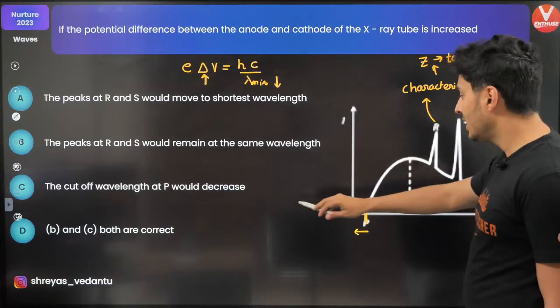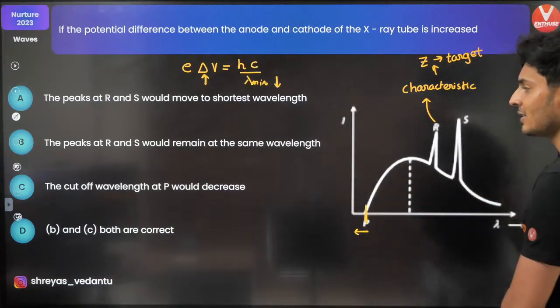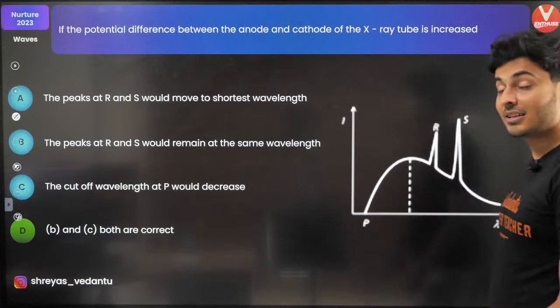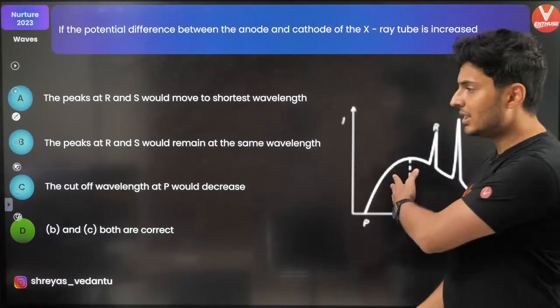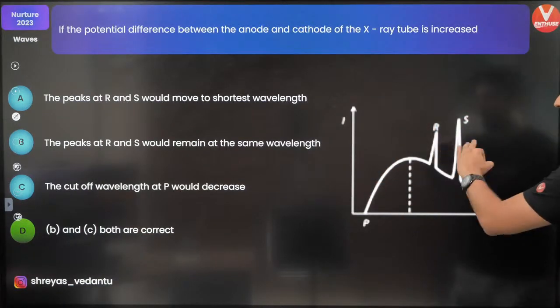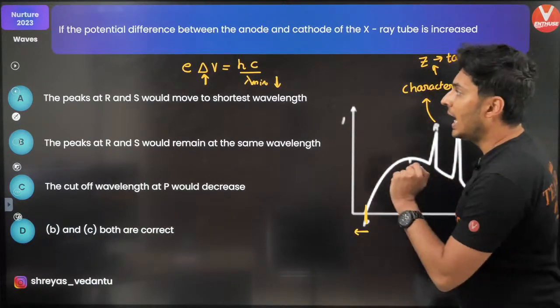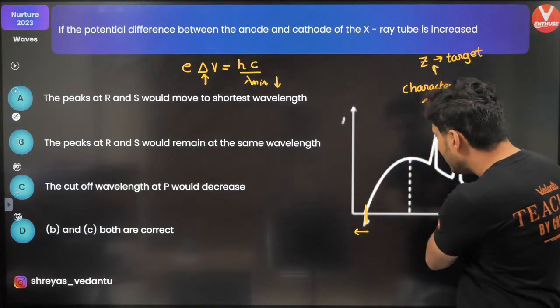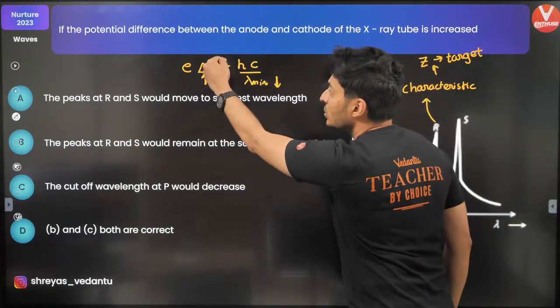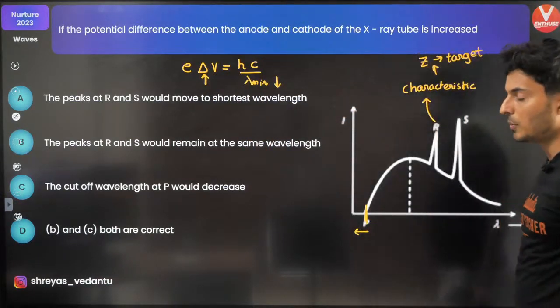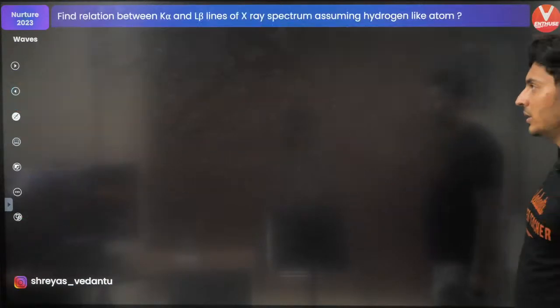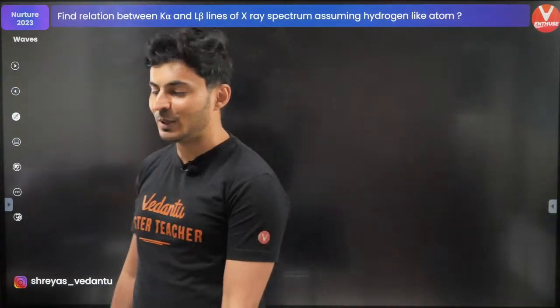The cutoff wavelength, yes, this will decrease. So both B and C are correct. That's the correct answer. Got it? Brilliant question. You should know that the characteristic peaks depend on the target, and the cutoff wavelength of the continuous spectrum depends only on the voltage difference. That's it. Option D is correct. Very good. Let's move to the next question coming up on your screen.